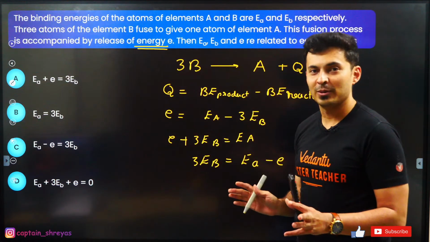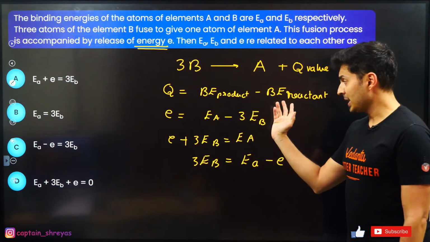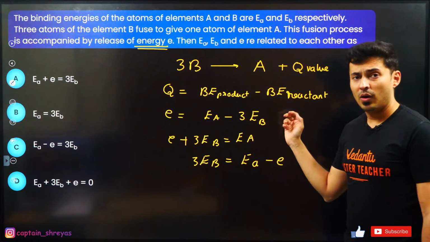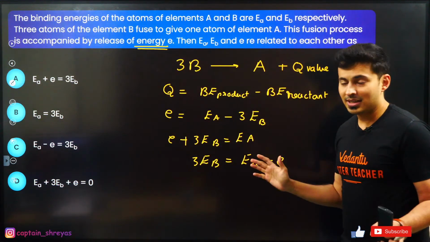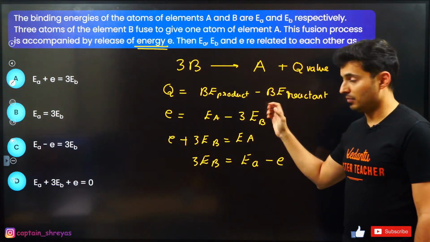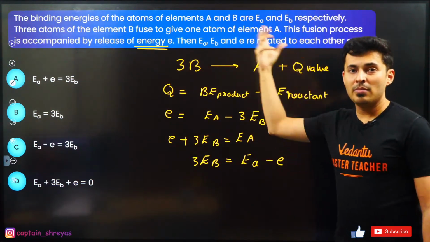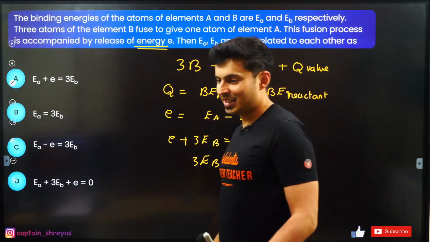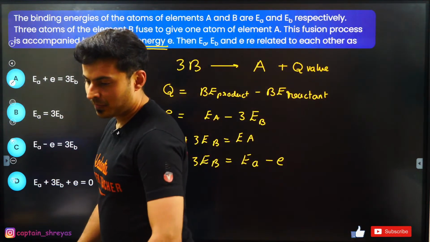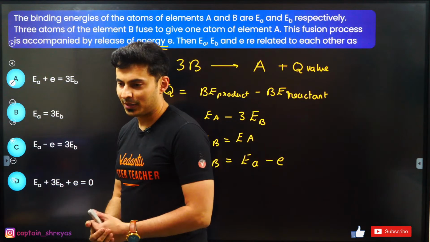Be very careful. Many people forget whether it was product minus reactant or reactant minus product. So I understand it is always product minus reactant. Final minus initial. What is the outcome minus what is the incoming thing. Is that clear? Okay. Very good.